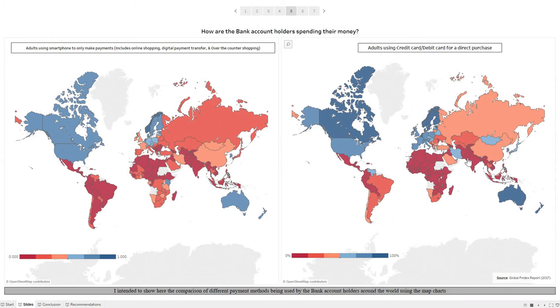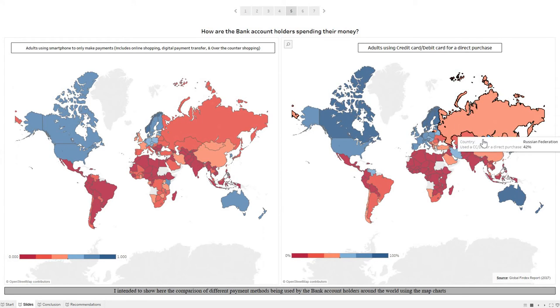This comparison clearly shows that credit card and debit card usage is a lot higher compared to mobile phone payments. But it's interesting to note that the trend of making mobile phone payments is catching up, during online shopping, over the counter shopping, and in mobile money payment transfers.